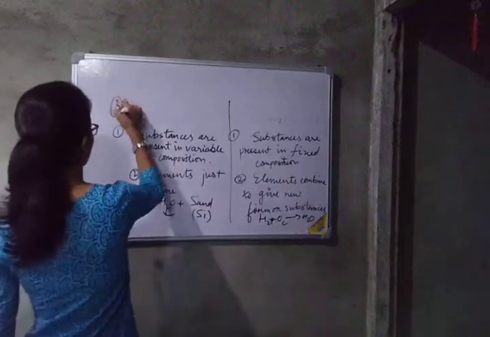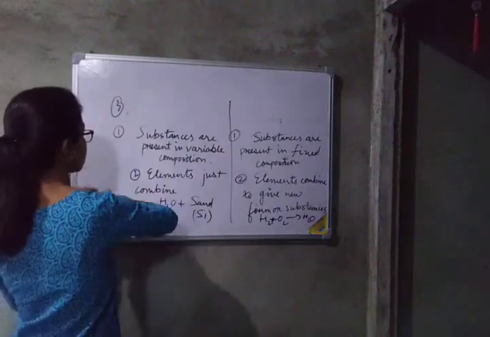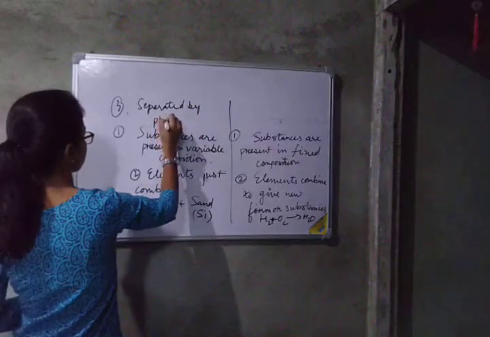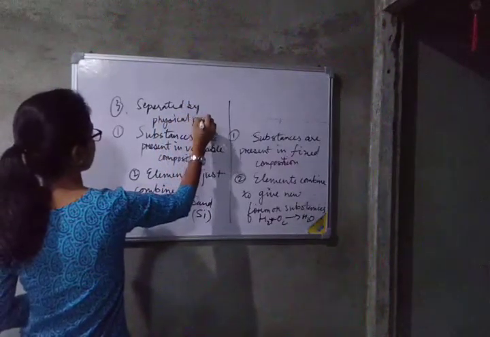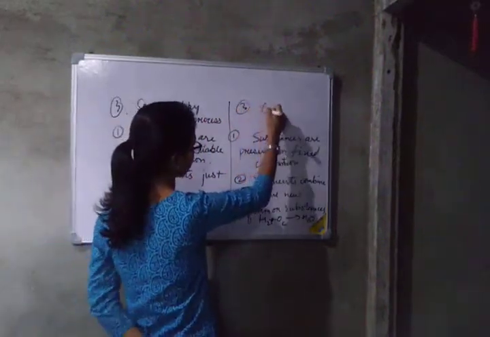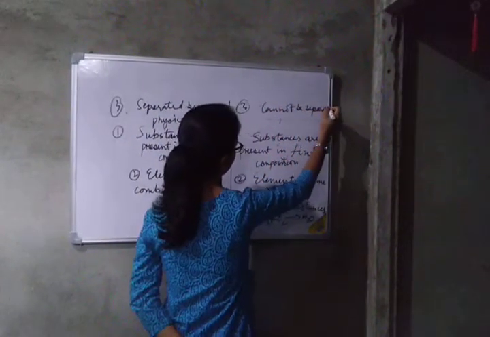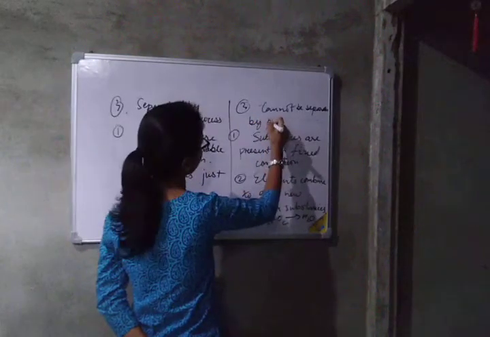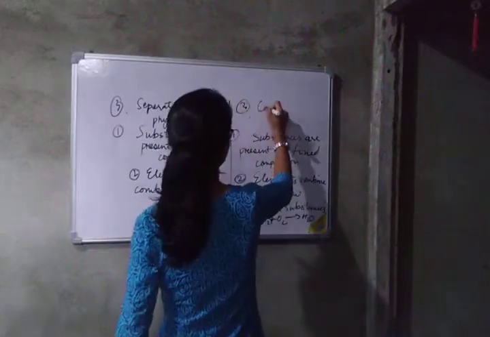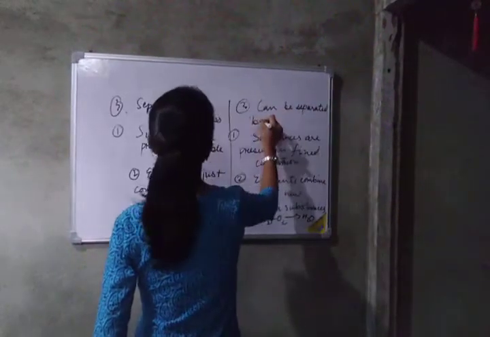Next, a mixture can be separated by physical process. But a compound cannot be separated by physical process, it can be separated by chemical process.